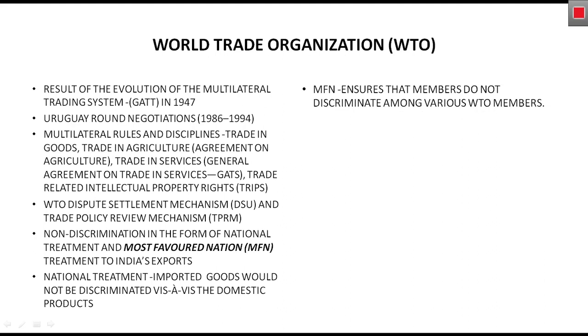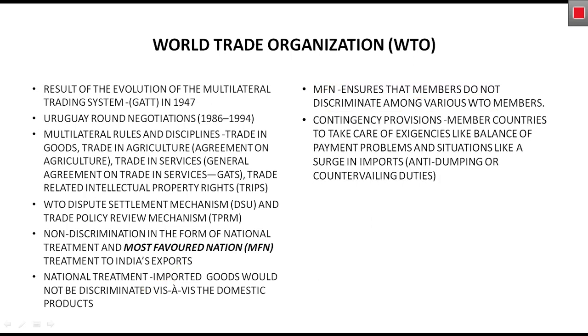Now next is most favored nation. Most favored nation ensures that members do not discriminate among various WTO members. So here the national treatment was related to domestic products, and the most favored nation is the provision available to ensure that members do not discriminate among the various WTO members themselves.